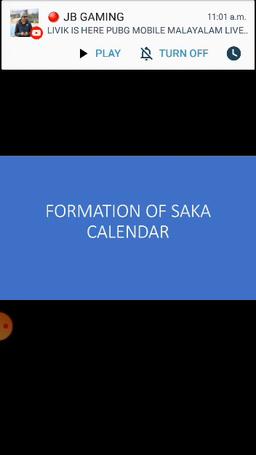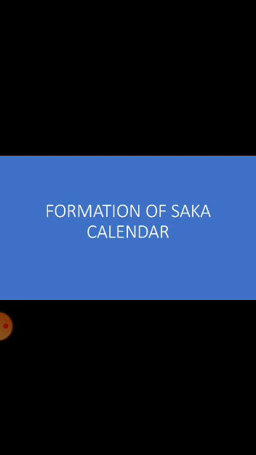It started on Chaitra first. Chaitra is a Sanskrit month, and Chaitra first corresponds to March 22 in the English calendar.